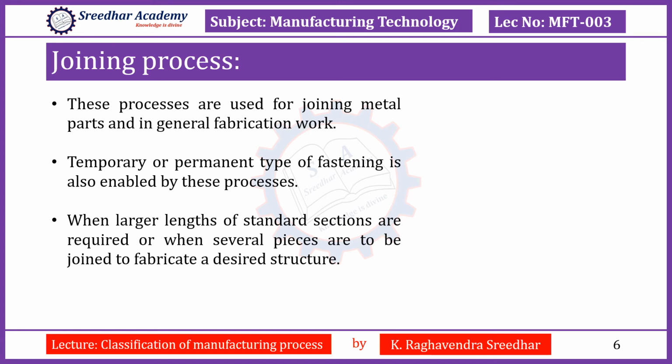Where longer standard sections need to be joined together, or sometimes when several small pieces need to be joined to fabricate a desired structure as per the requirement of the end users, this joining process will be very helpful. Sometimes, in the production of heavy boilers, there is a strong need to produce watertight, leak-proof joints. This joining process has to be performed in a very precise and accurate manner.